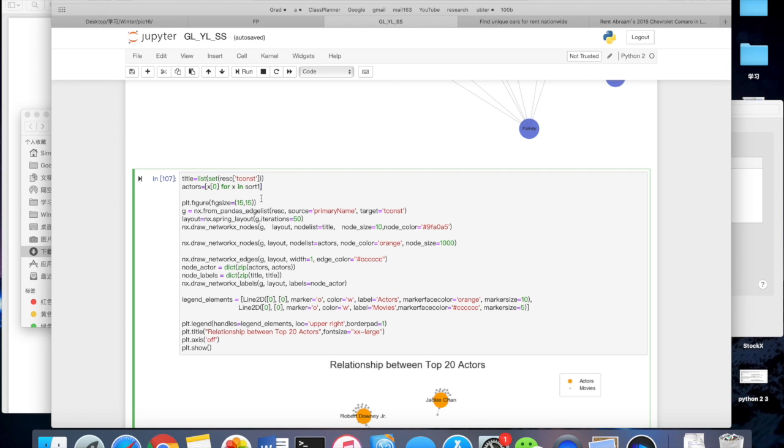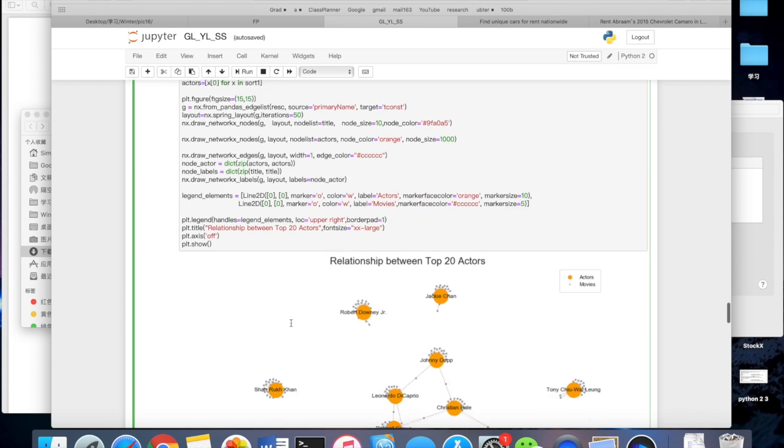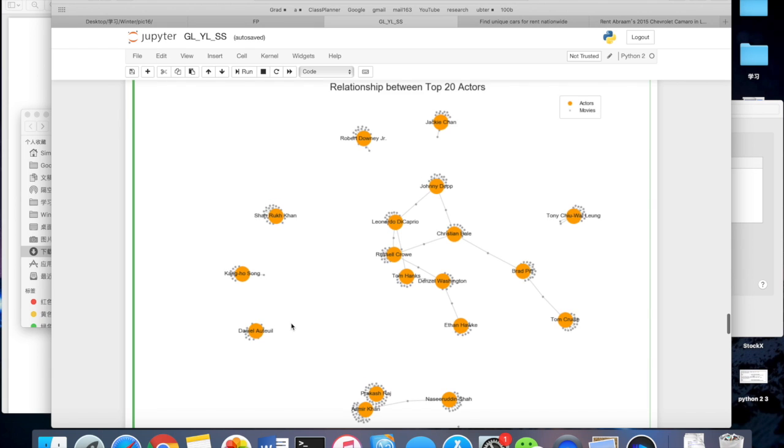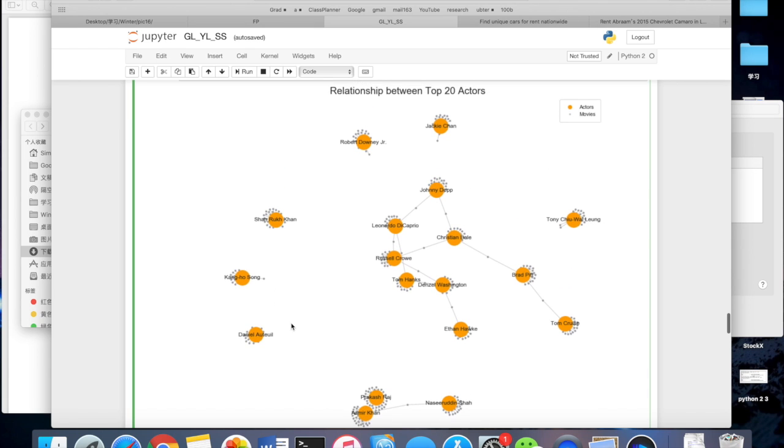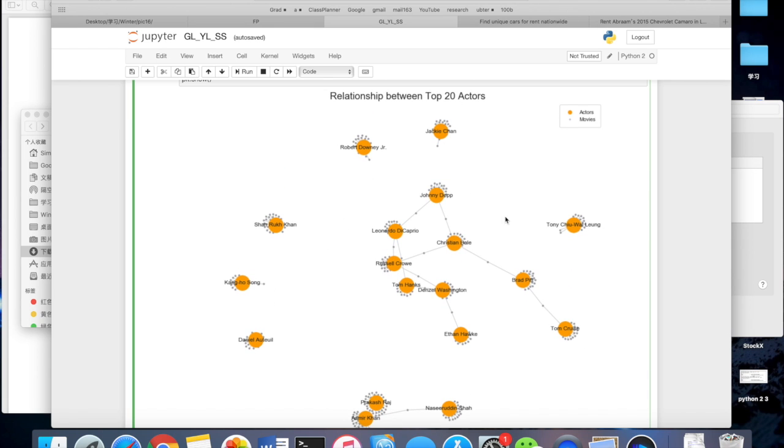And then we created a small graph and then added the edge list, and then drew the nodes, and then drew the edges, and then drew the labels and the legends. It's really simple, in a similar fashion as the previous ones. So this is the graph we got. And as we can see, there are a lot of actors that have interacted with each other. So it means that popular actors tend to cooperate with each other.